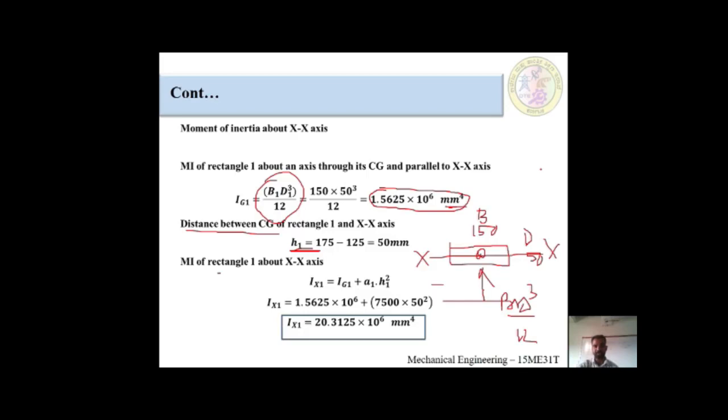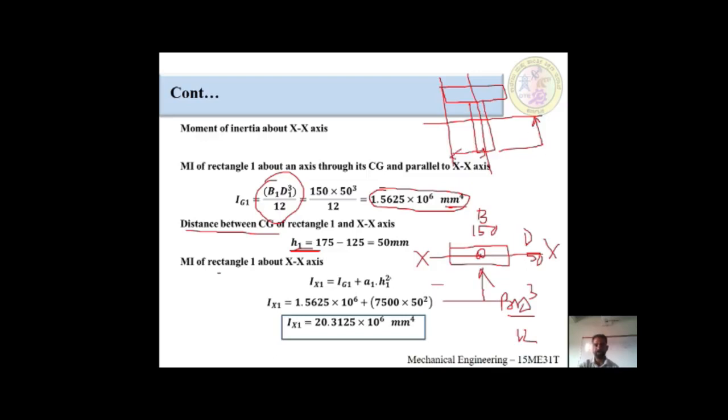For example, I will explain properly. This is the T section. From here to here, how much did we get? This is the center of gravity.